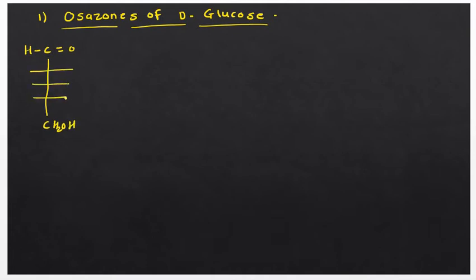The second carbon has the OH group on the right hand side, then the fourth and fifth carbons have the OH group on the right hand side, and only the third carbon has the OH group on the left hand side. In this way we can draw the structure of D-glucose.